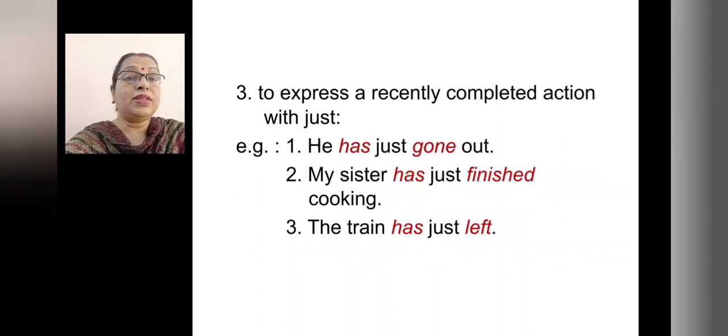See, saw, seen. Right. So even if I go there, I will see. Present perfect is also used to express a recently completed action with just. So, he has just gone out. Then, my sister has just finished cooking. The train has just left. So everywhere with has, as it is all third person singular number, has plus the third form of the verb.